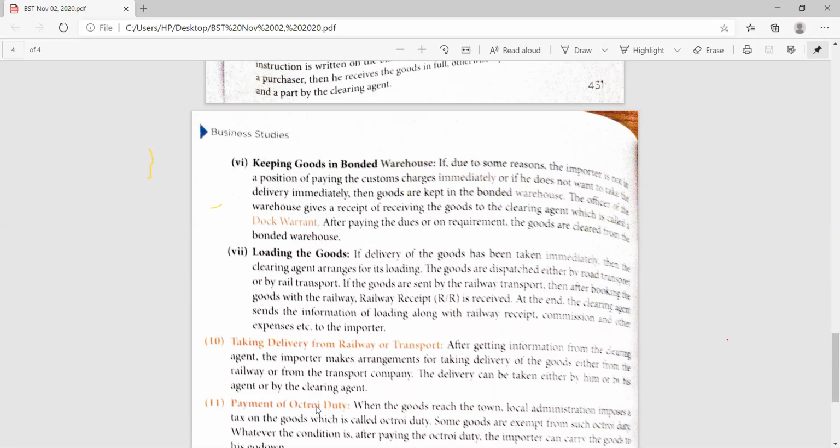But usually when goods are imported in bulk from another country, they are carried from one place to another with the help of railways. So the railway receipt has to be maintained.